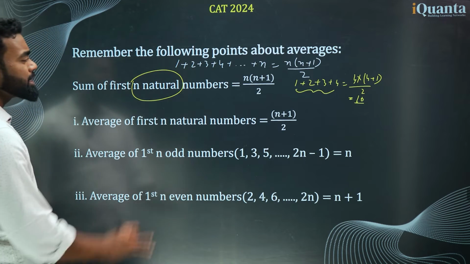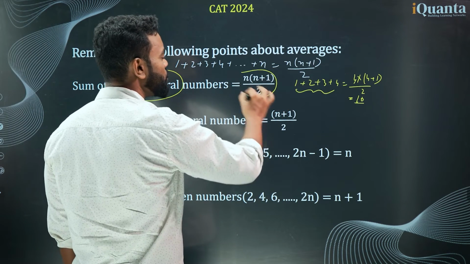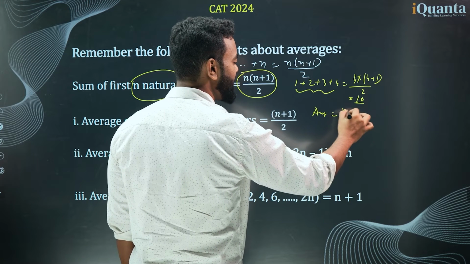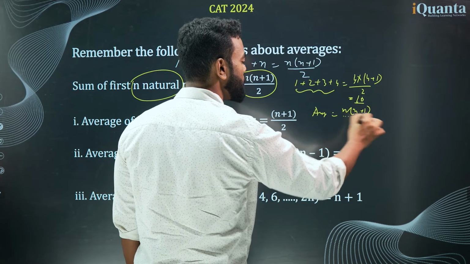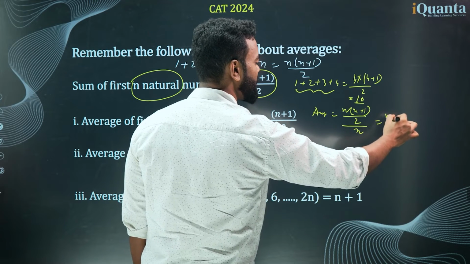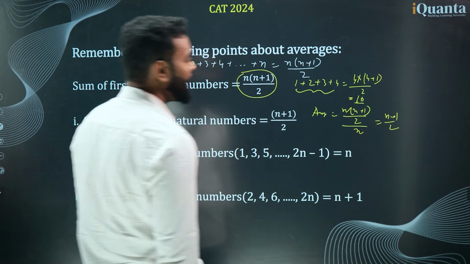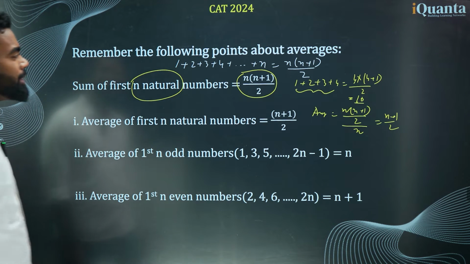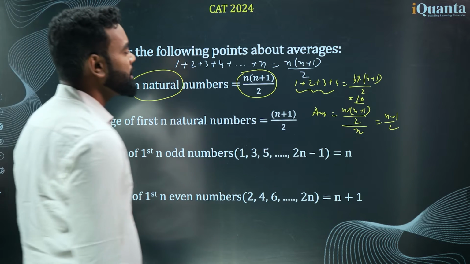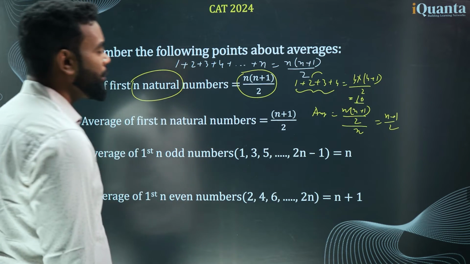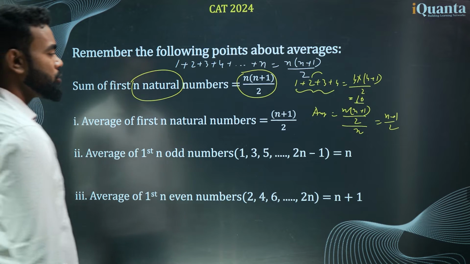Okay? Now if the sum is n into n plus 1 by 2, what is the average? So average should have been n into n plus 1 by 2 whole divided by n, because n is the number of terms, so it is n plus 1 by 2. Yes or no? And also remember, average is basically always the middle value. So the middle value of 1, 2, 3, 4 is the middle value of 2 and 3, which is 2.5. Clear? So this is the average.